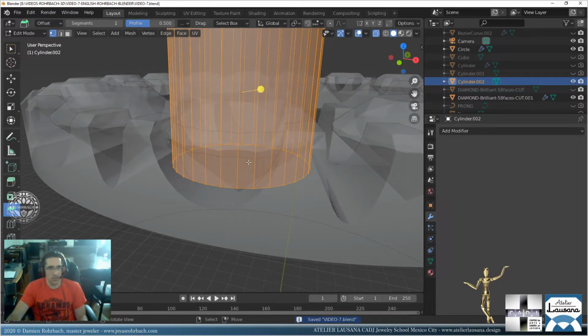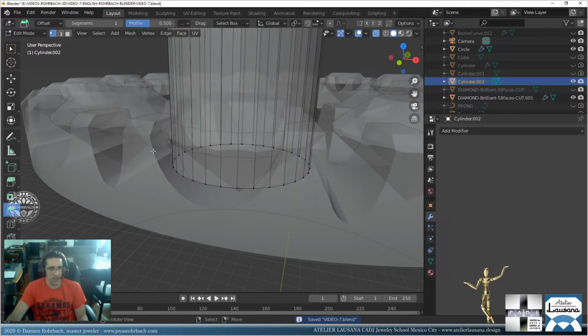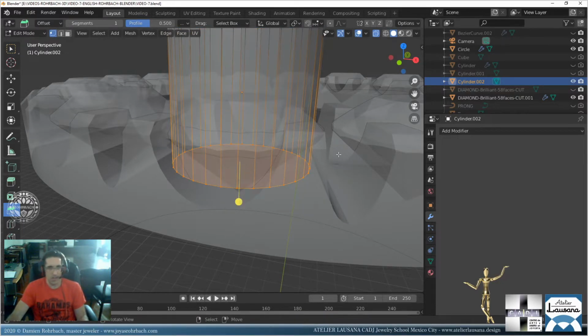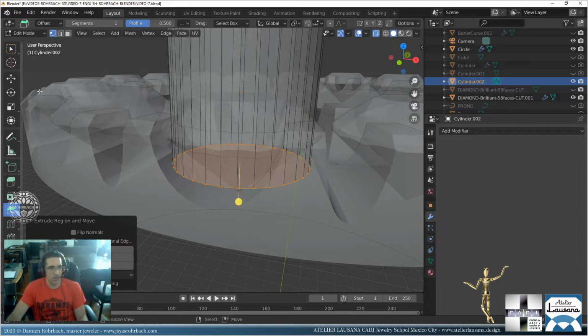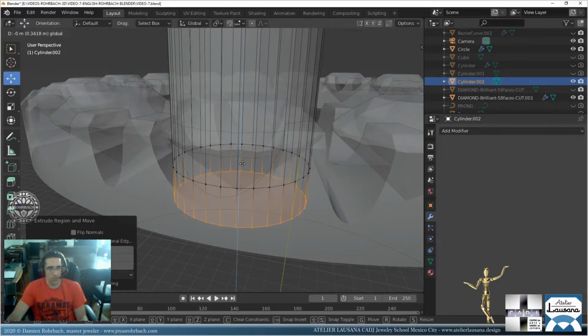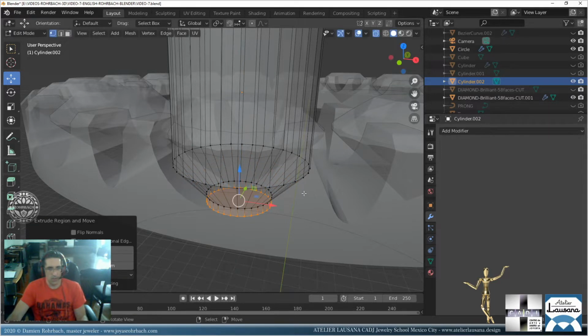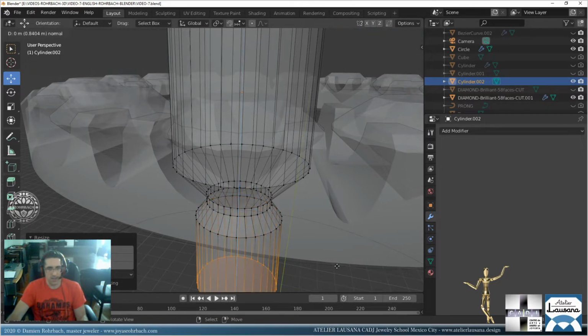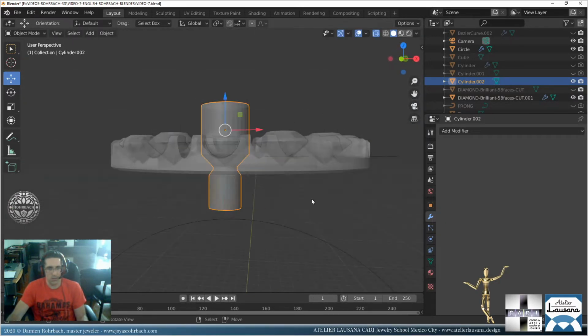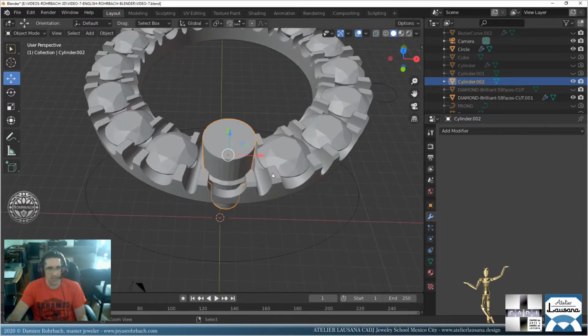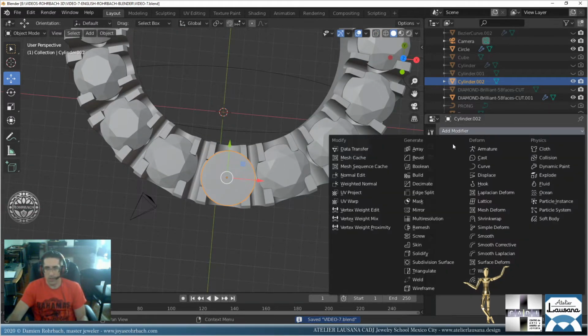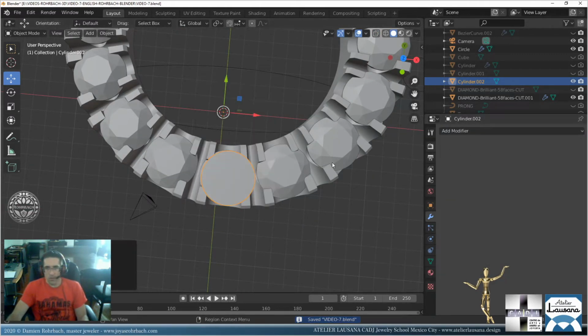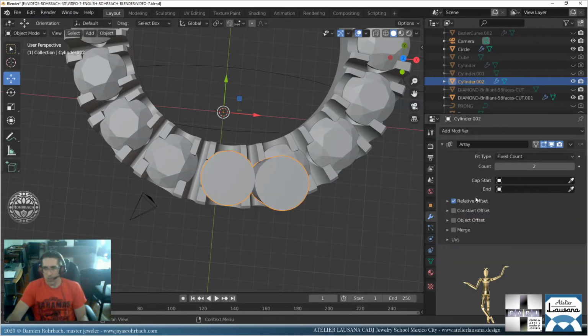Alt Z, transparency. Okay, Alt A, then B. Now, E, enter, move, S, E, move, E, move, S, E, and go out. That's the cutter for the stones. Alt Z, perfect. Control A, all transforms, same array, same cube.